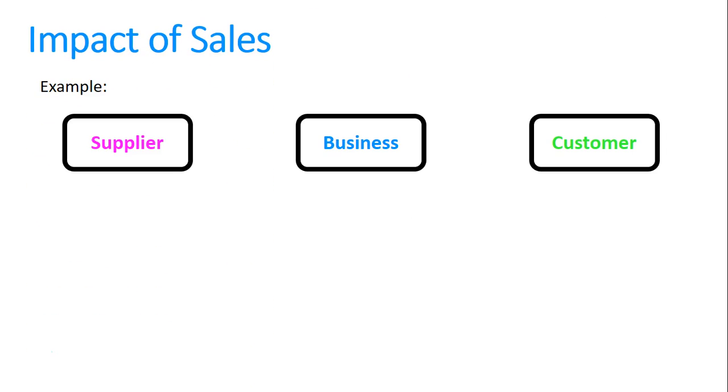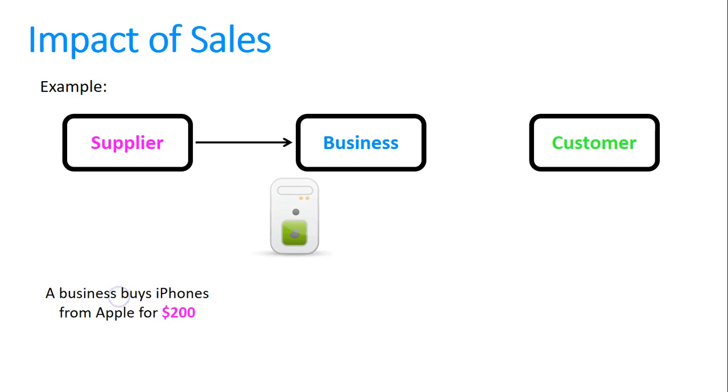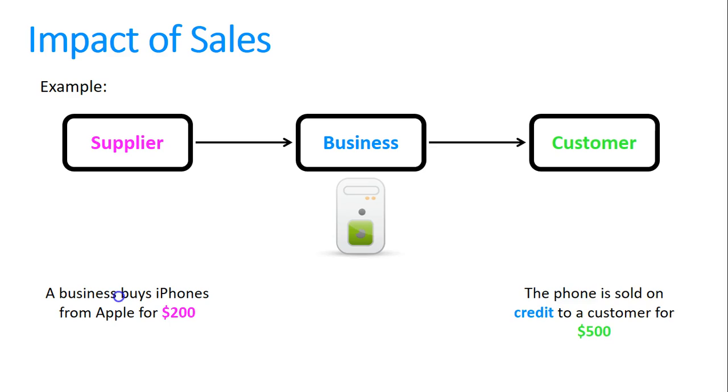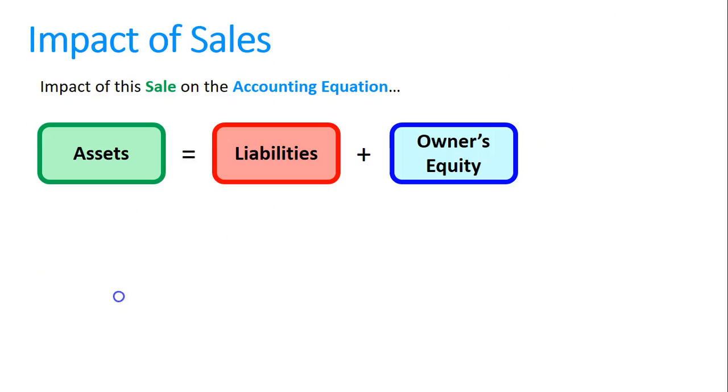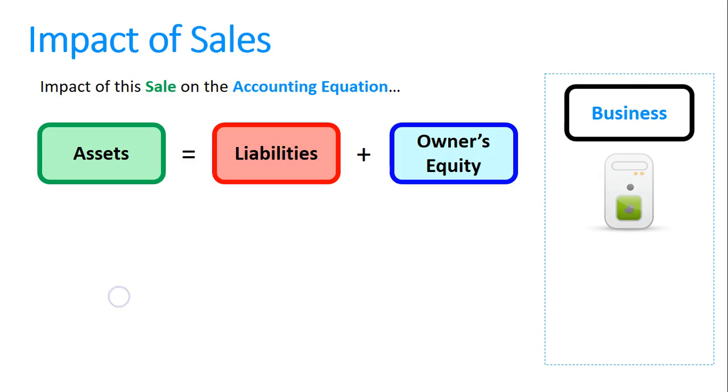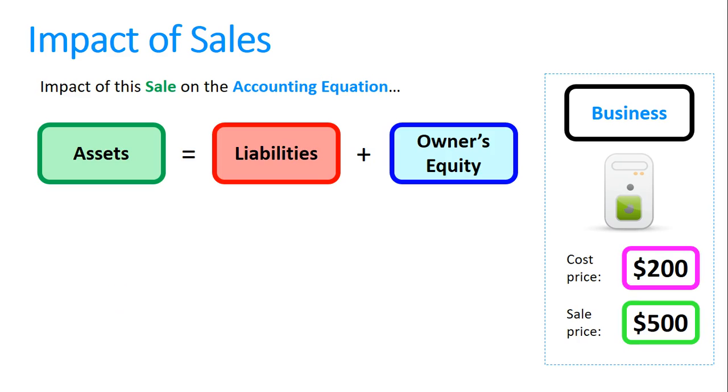Let's have an example. Let's say we're the business in the middle here. We buy stock from a supplier, iPhones, from Apple for $200. We then sell them to customers for $500. That's a pretty standard transaction for a business. What is the impact of that sale on the accounting equation? We bought an iPhone for $200 and sold it for $500. So we've got an increase in assets of $500 because our debtors will go up. We've also got a $500 increase in owner's equity because sales, which is a revenue, has also gone up.